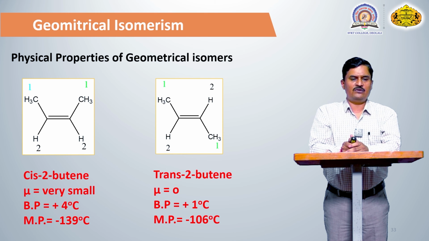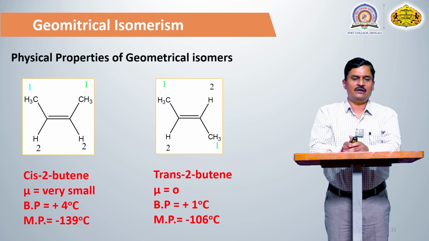For cis-2-butene, the dipole moment value is very small, and in trans-2-butene, the dipole moment value is 0, because the CH3 groups are present on the opposite side, and the hydrogens are also present on the opposite side, so the effect of the CH3 is cancelled. But in cis-2-butene, both CH3 groups are present on the same side. That's why that compound has a very small dipole moment value. In the trans compound, the dipole moment is equal to 0.